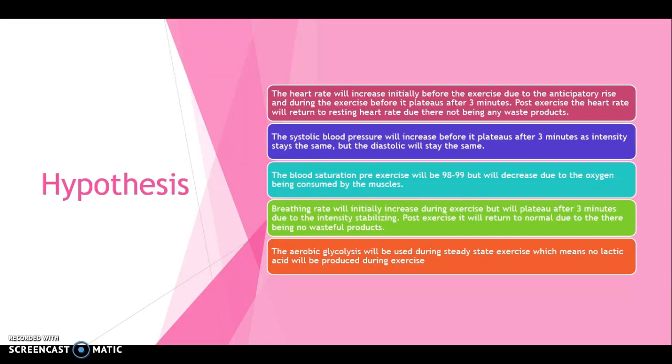The systolic blood pressure will increase before it plateaus after 3 minutes, once its intensity stays the same, but the diastolic will stay the same. The blood saturation will be 98 to 100 pre-exercise, but it decreased due to the oxygen being consumed by the muscles. Breathing rate will initially increase during exercise, but will plateau after 3 minutes due to the intensity stabilizing. Post-exercise, it will return to normal due to there being no waste products.